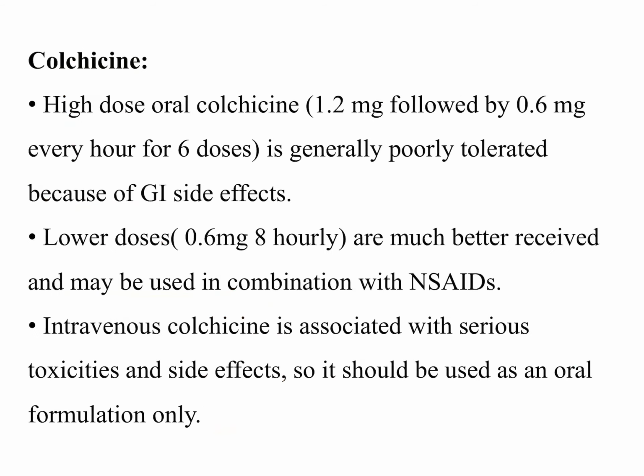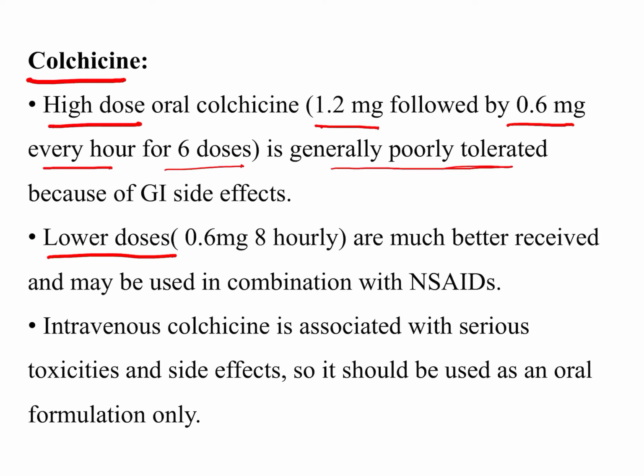The second drug used in the acute attack is colchicine. We can use it in a high dose or a lower dose. The higher dose is 1.2 mg followed by 0.6 mg every 6 hours for 6 doses. This is indicated for the acute attack, but this therapy is very poorly tolerated because of GI side effects like diarrhea. So we do not give this therapy.